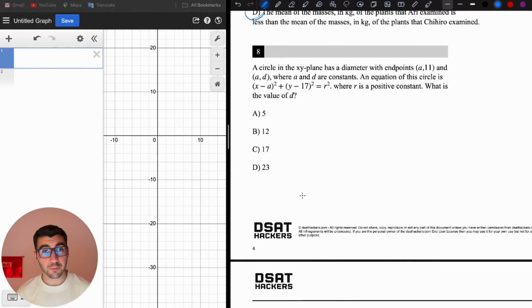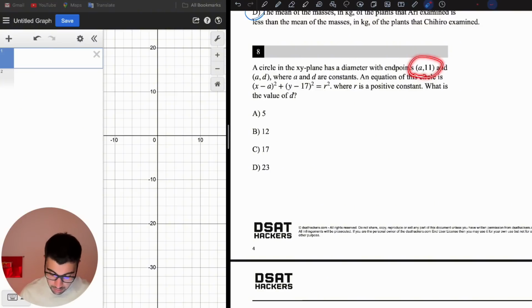Alright, the next question that I predicted is a circle question, which tests your circle knowledge. A circle in the xy-plane has a diameter with endpoints (a, 11) and (a, d), where a and d are constants. An equation of the circle is (x minus a) squared plus (y minus 17) squared equals r squared, where r is a positive constant. What is the value of d? So we are looking for the value of d here. And in this equation, the data points are not complete. How are we going to do this?